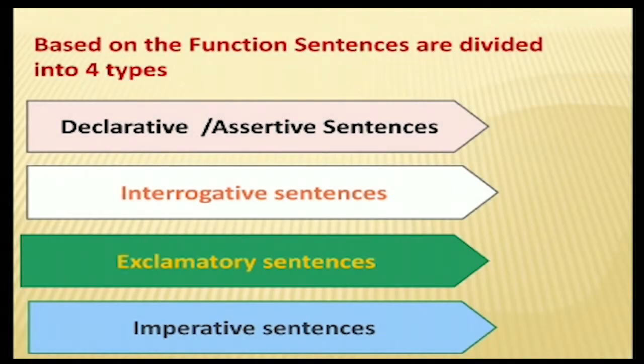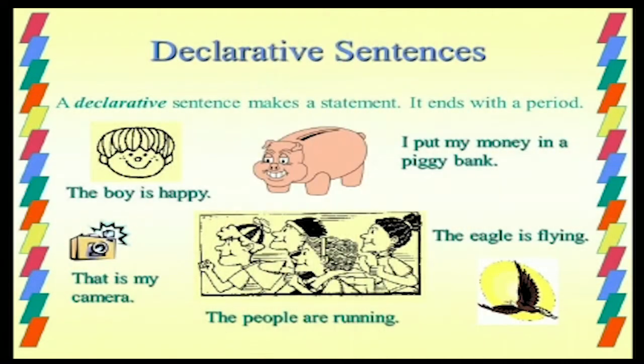Now, based on the function, sentences are divided into four parts. What are the four parts? First is declarative or assertive. Second is interrogative. Third is exclamatory sentences. And fourth, imperative sentences. So, four parts in total. Now one by one we will learn about all the sentences.